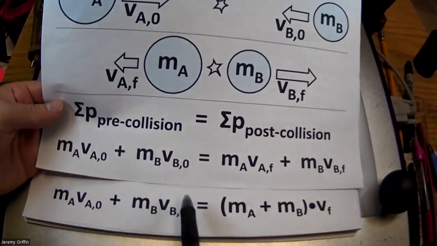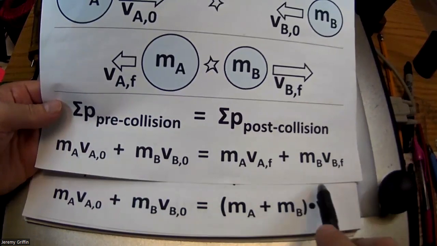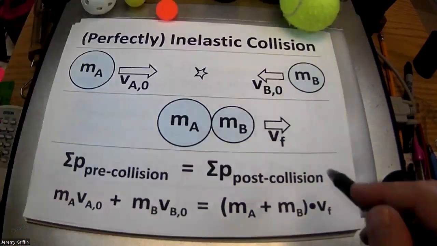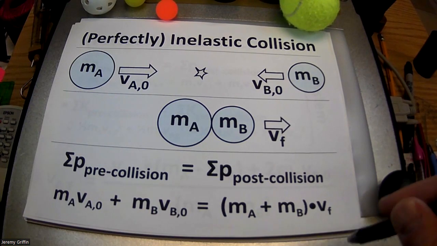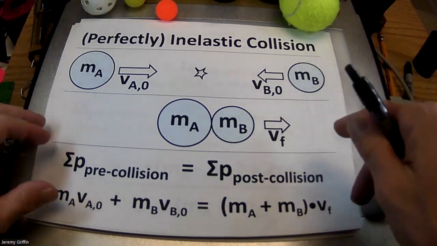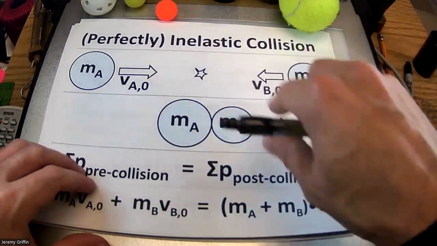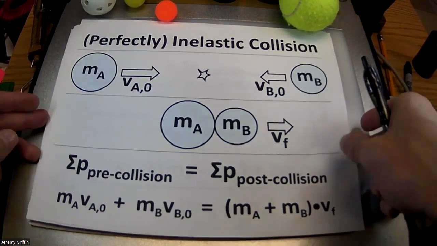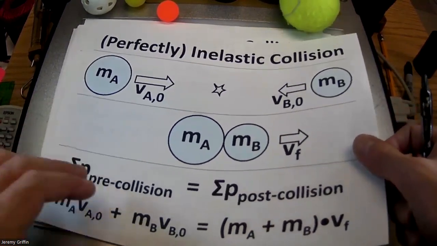It starts out the same way. But then after the collision, you got the two masses combined, make one giant mass, moving at one common final velocity. If AP asks any particular type of collision, they do like inelastic collisions because the math is real straightforward. So you might be asked a math question that involves a perfectly inelastic collision.